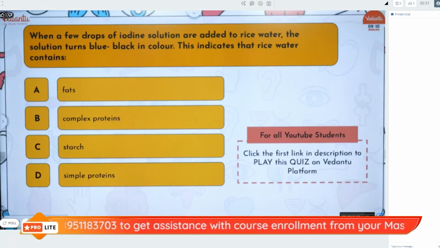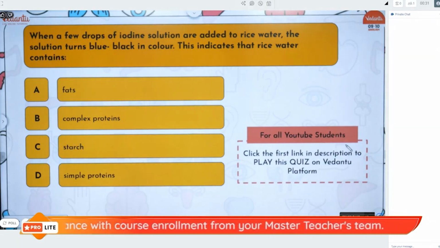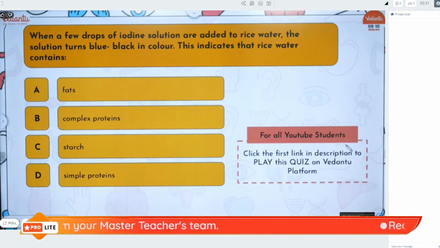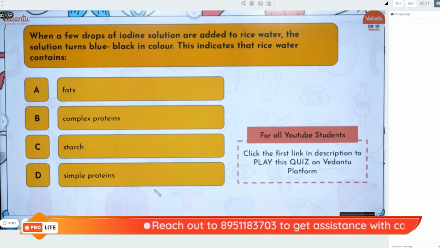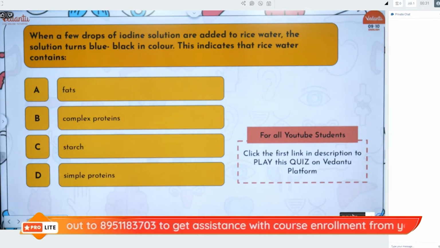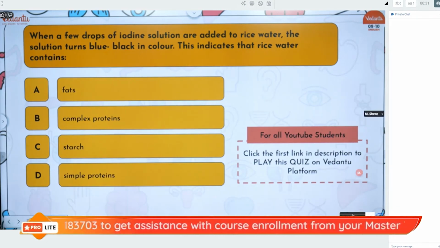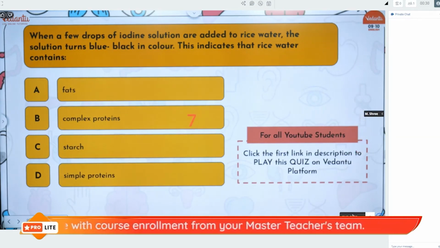One more question. When you put a few drops of iodine to rice water, the solution turns blue-black. Very simple. This is a grade 6 question, test for nutrients. When iodine turns blue-black, it shows that rice water contains fats, proteins, starch, or vitamins. 3, 2, 1, go. Iodine turning blue-black is an indication of presence of dash.